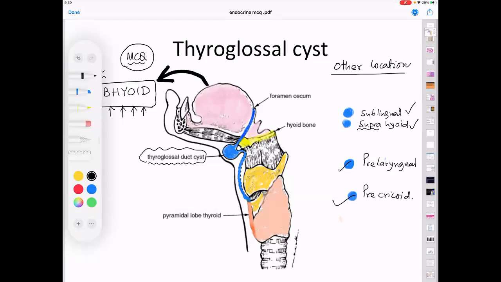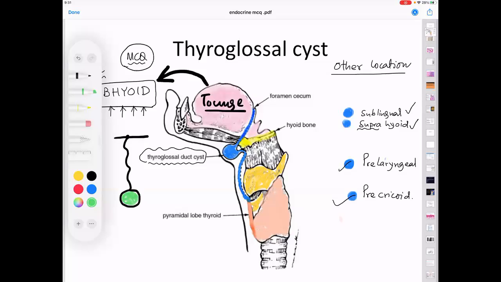Why does a thyroglossal cyst move upwards on protrusion of the tongue? One line answer is because the tongue moves out of the body and this is attached to the tongue by a pendulum-like string. In physics class, remember that pendulum, or if you have read the Tintin comics, which character has that pendulum? Calculus. Oh my god, you are all Tintin fans like me. Good. So it is like that pendulum thing.